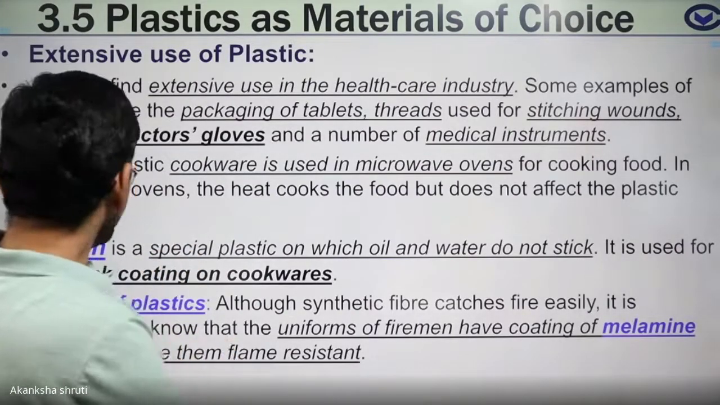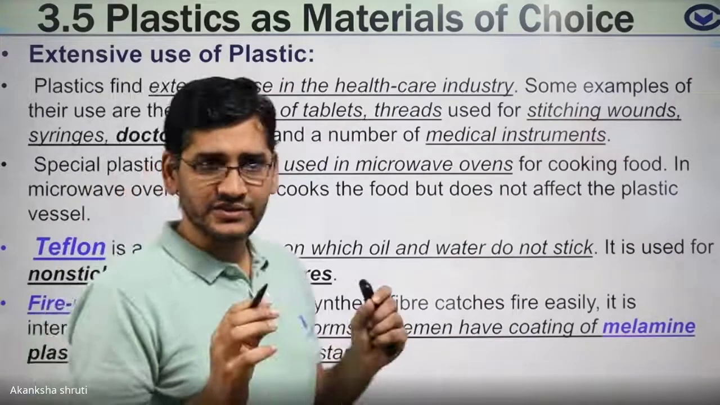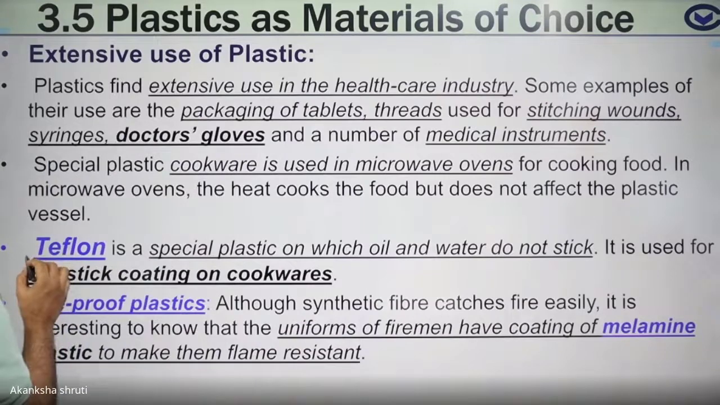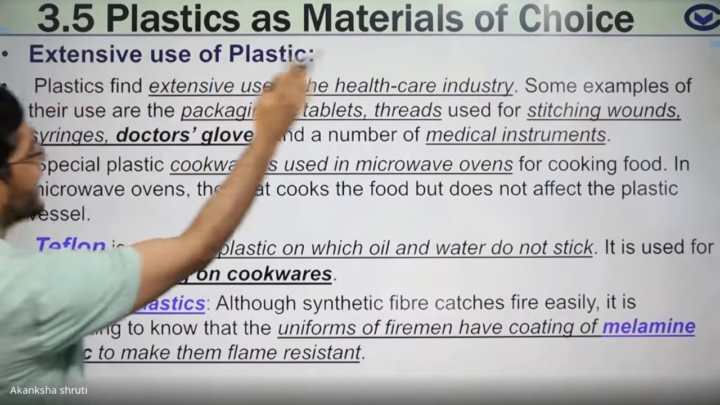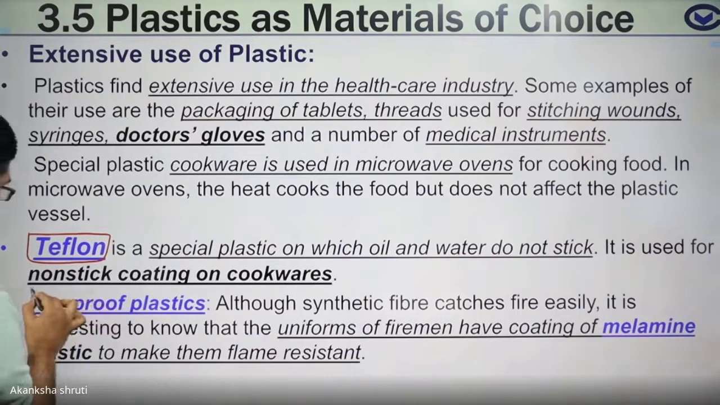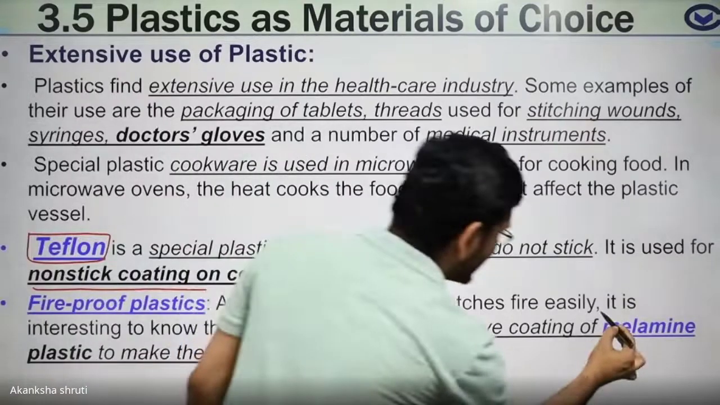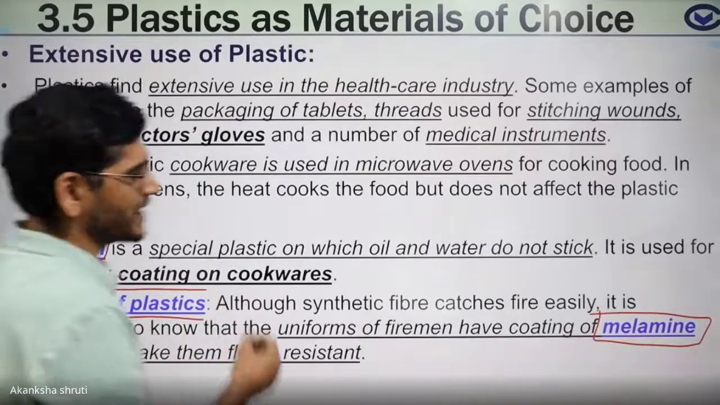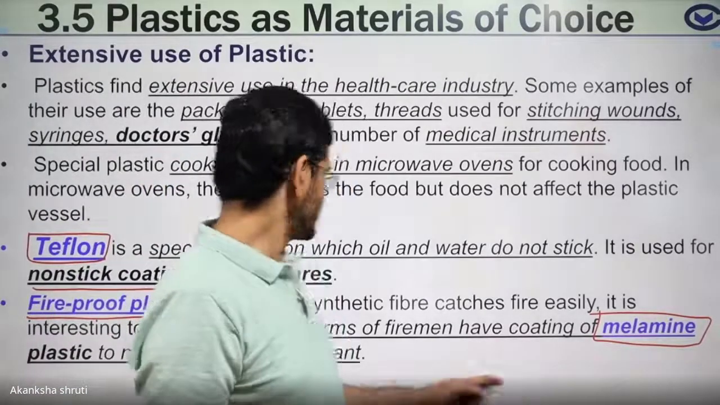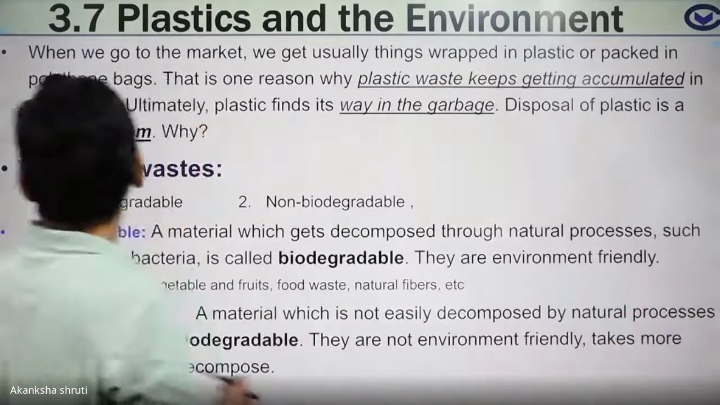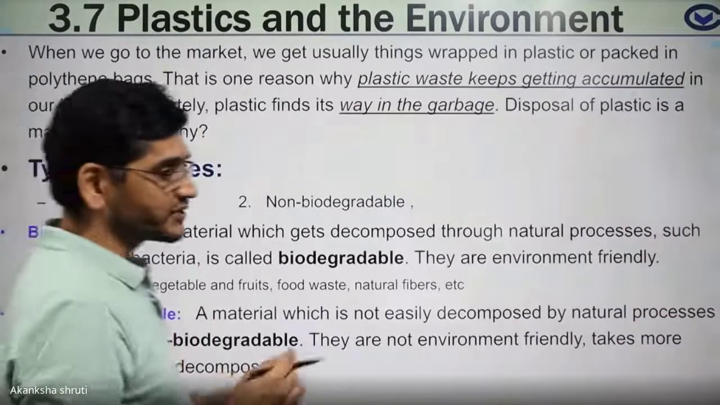So with the help of this, we have learned the various uses of plastic. Students, I had already explained that plastic has various other uses. Teflon is used for making non-stick surfaces. Melamine is used for making fireproof plastic. These are thermosetting plastics, as already explained. So this was all about plastic.